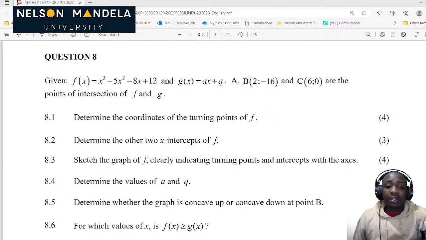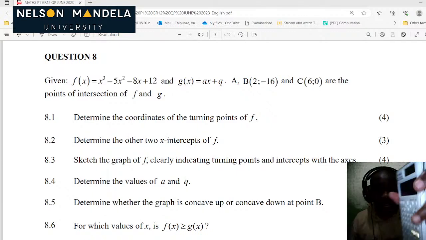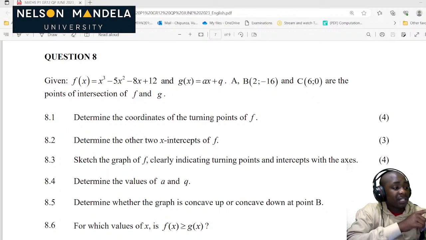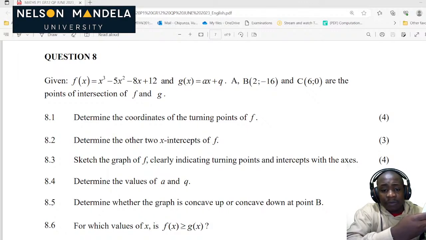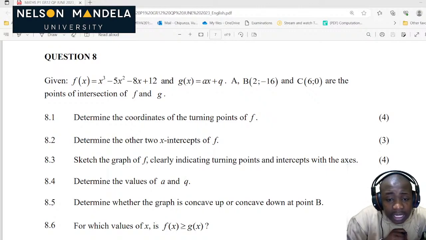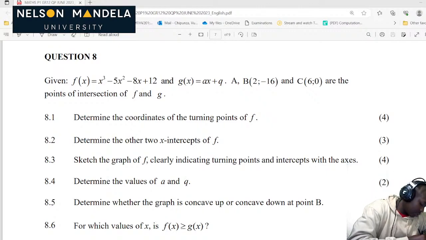You press mode, then equation number 5, then you choose number 4 because that's a cubic. We put the values: 1, -5, then C is -8, then D is 12, then we are done.